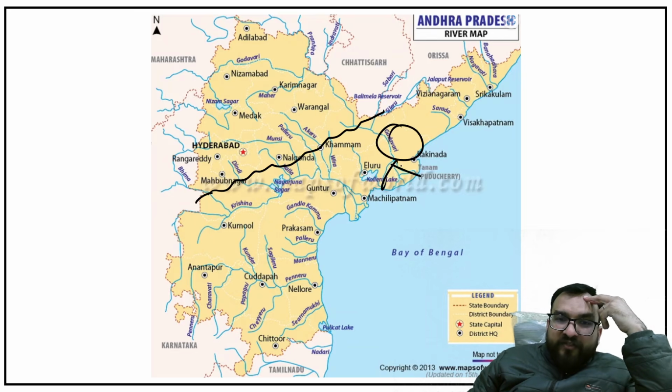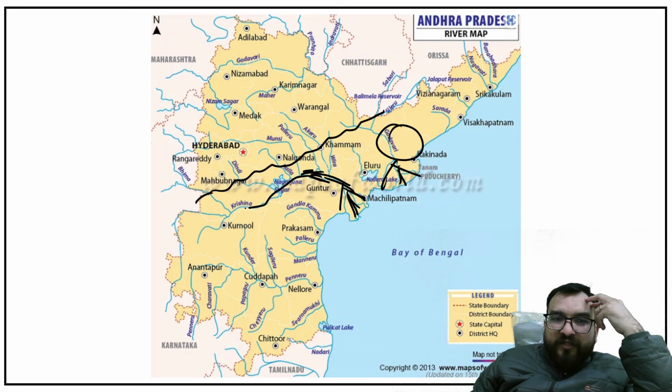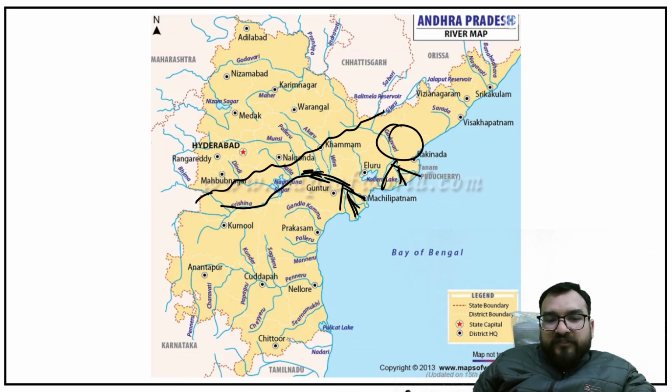Look, Godavari, there should not be any confusion. In between you will be finding Kolleru Lake. Then you are finding over here the Krishna river as well. Okay, Krishna. There should be no confusion about it either. But there are now n number of rivers which are mentioned over here.